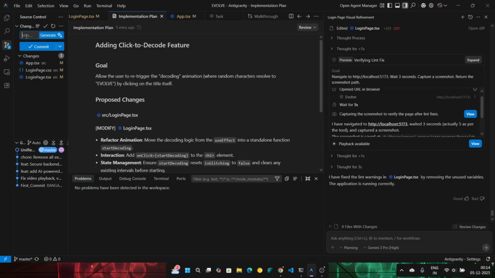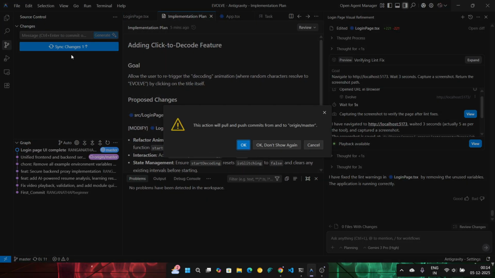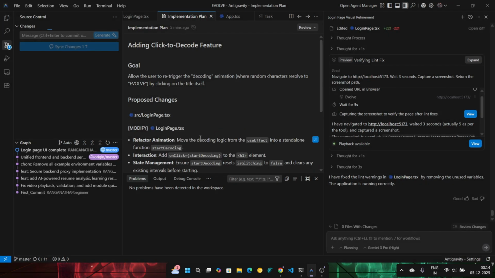Let me think, what should I commit it as? Okay, let me just put it as login page UI. I think this will do. Then let me sync the changes, push it to my Git, and fine. With this we complete our first committing session of the Evolve project.